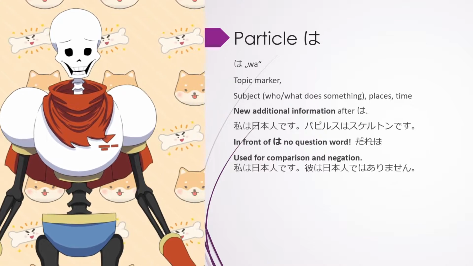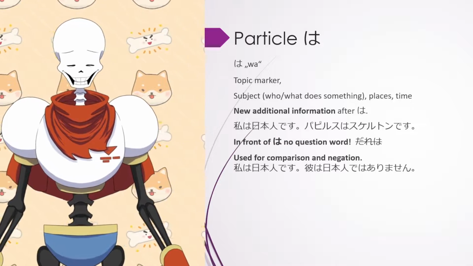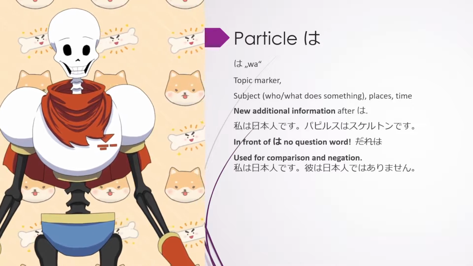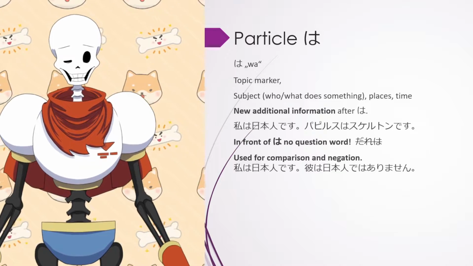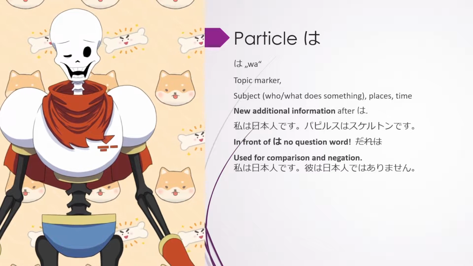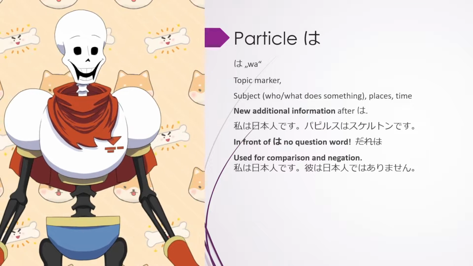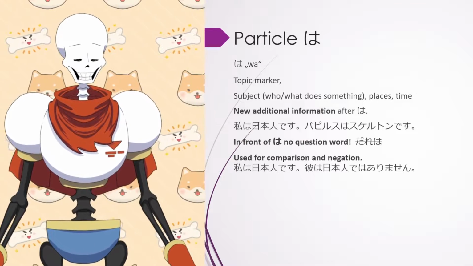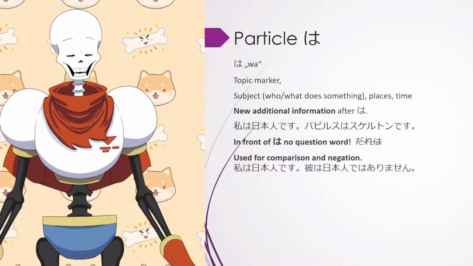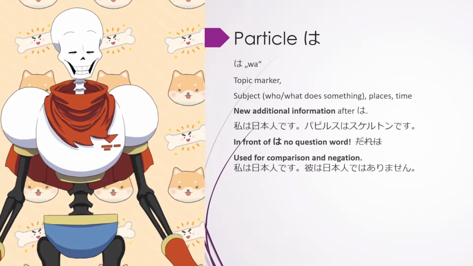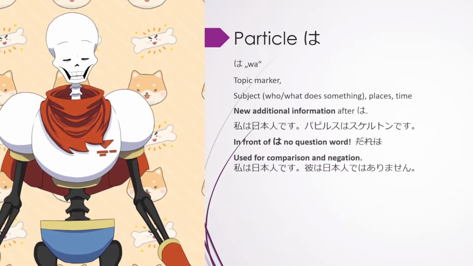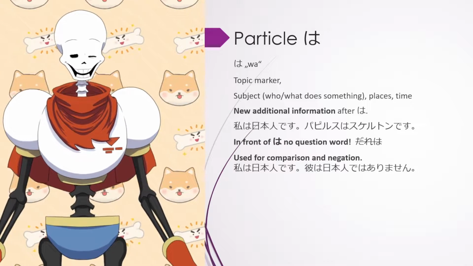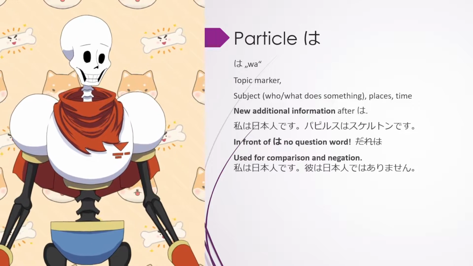We already know that sentence, right? The second sentence, 彼 means he. And here, again, the particle wa. So about him, he's not Japanese. So the information we get about him is that he's not Japanese. We know it's about him. The new information we get is that he's not Japanese. Right.